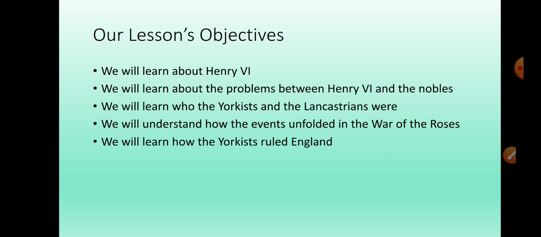Our objectives today will be to learn about Henry VI. We will learn about the problems between him and the nobles. We will learn who the Yorkists and the Lancastrians were, and we will understand how the events unfolded in the so-called War of the Roses. We will also learn what the roses, what this word means. We will learn how the Yorkists ruled England.